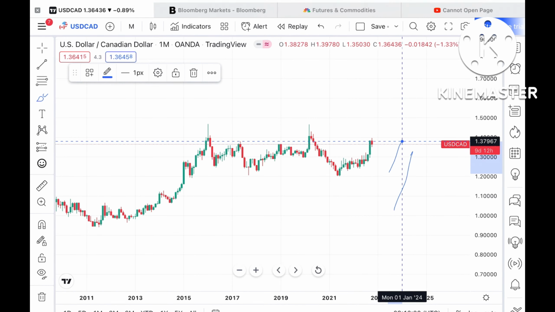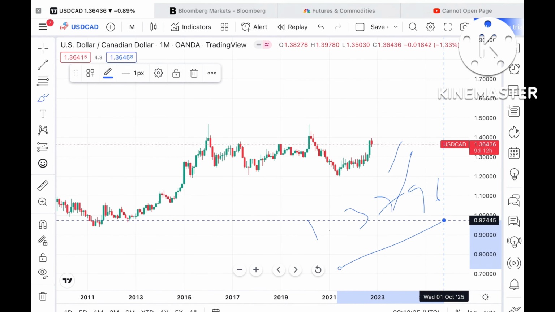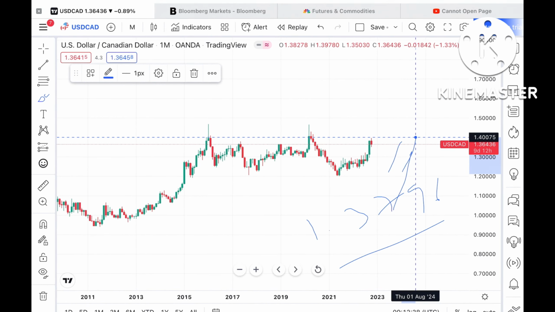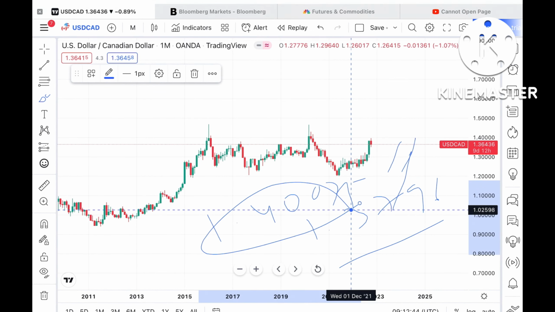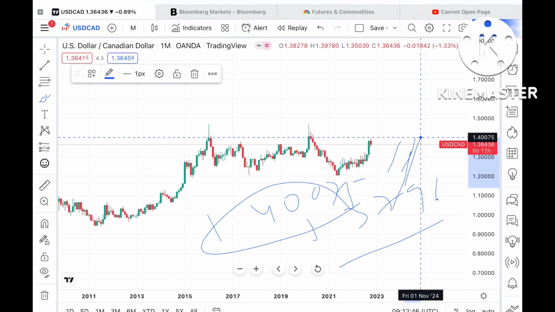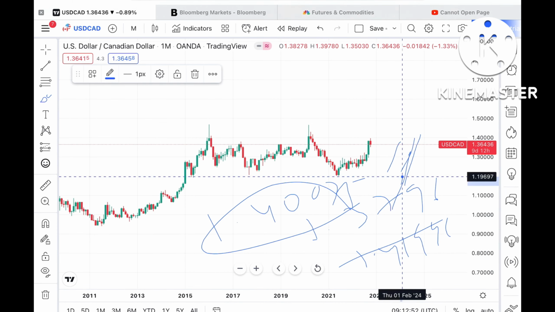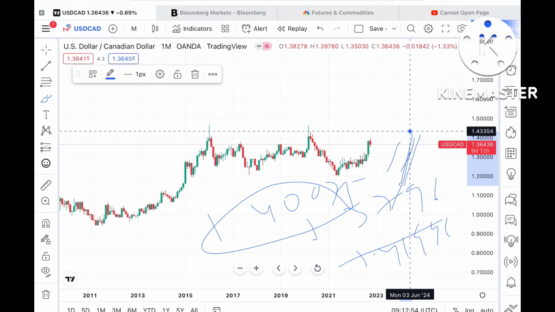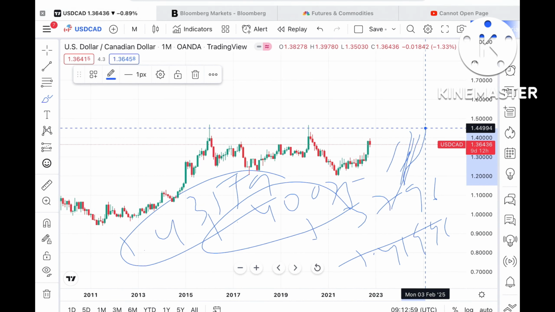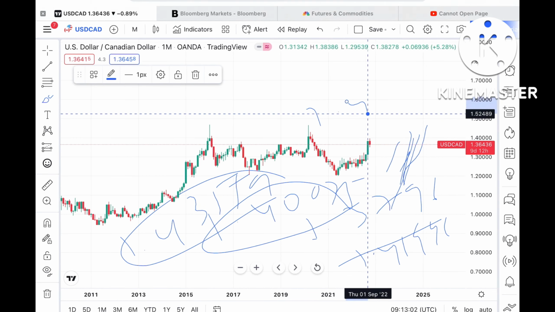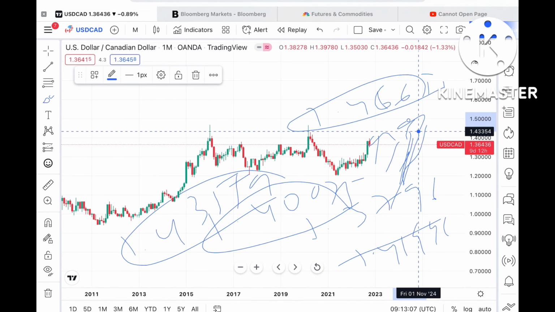Suppose the price sustains this particular level, then we can see it touch $1.3796, and if the price moves above that level, it can touch $1.40075, and this level is a weak resistance, so the probability is very high that it can move further upside towards $1.41946, and from there further upside towards $1.43559. If the price moves above that level, it can go further upside towards $1.46653, which is a weak resistance, so the probability is high it can move further upside.